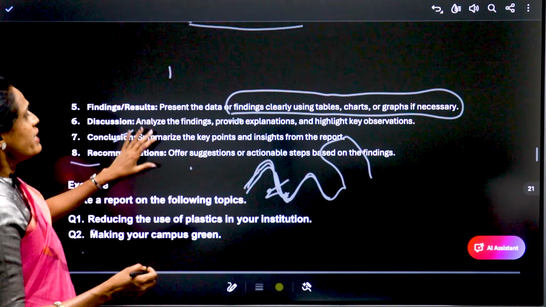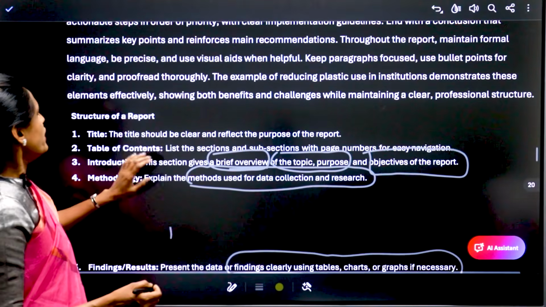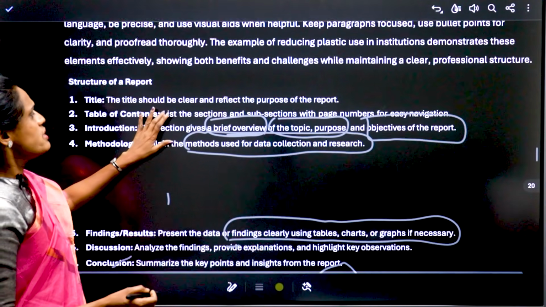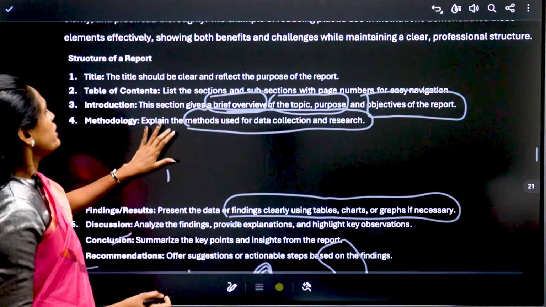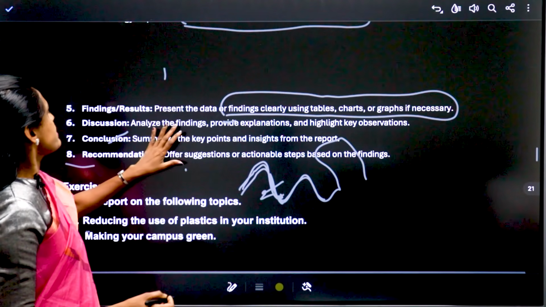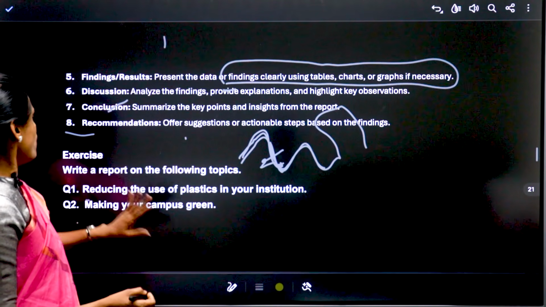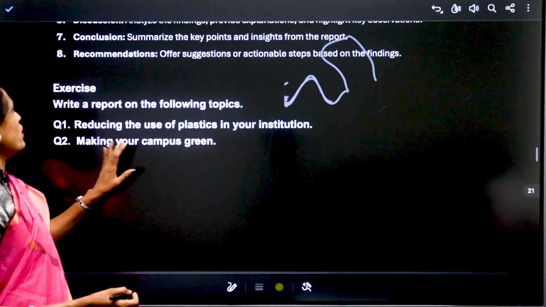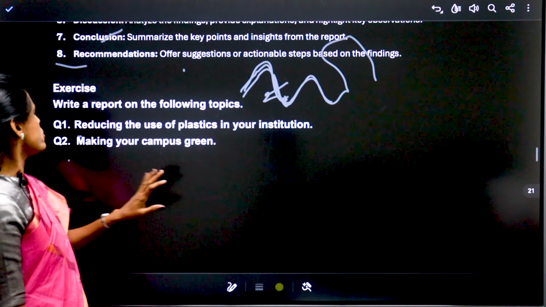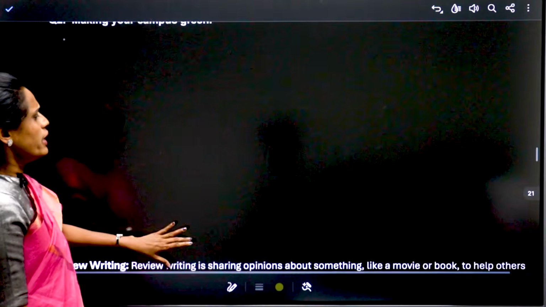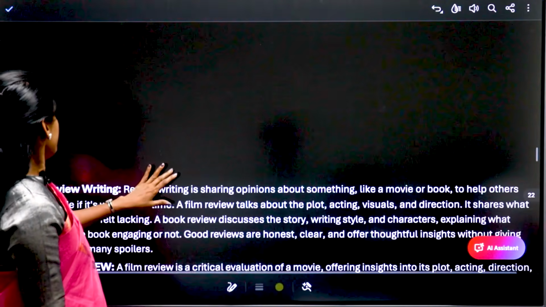So there are 8 steps to complete a report writing. Title, table of contents, index page, introduction, methodology and findings, results. Okay, these are the way you have to write. And you have a topic called reducing use of plastics in your institution, making your campus green. Likewise, you can write it.